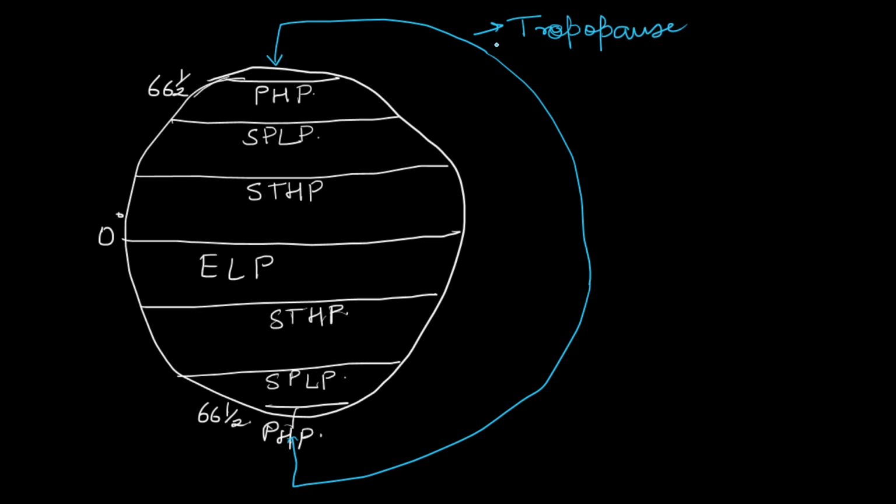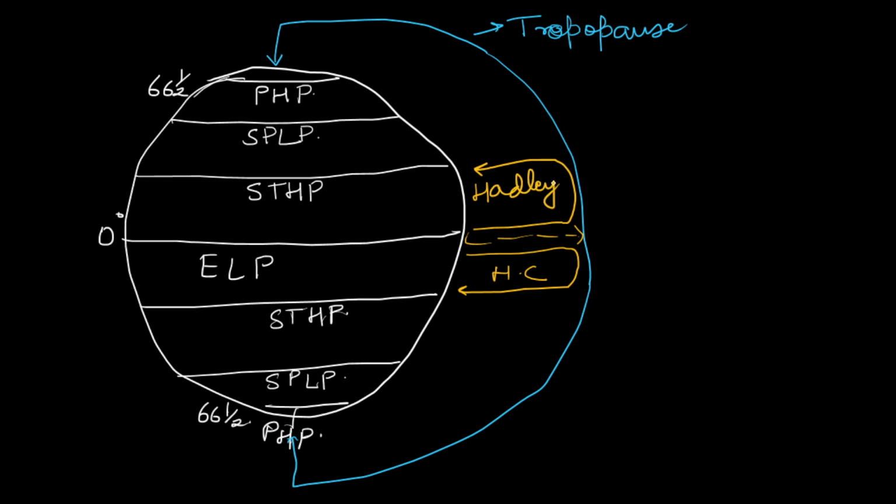Just to showcase, over the earth you are seeing this layer as the tropopause, and here you will see the forming of a cell. The winds are first going up, then deviating, and then coming lower. So this is known as the Hadley cell. Let's see again, going up and coming lower. This is the Hadley cell, and it is found between the equatorial low pressure and the subtropical high pressure.